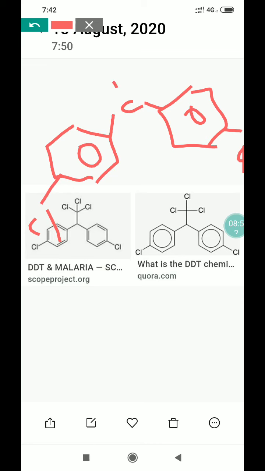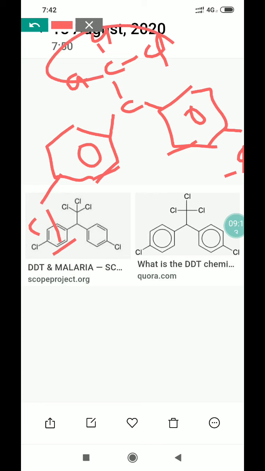This carbon is attached to another CCl3, and that's why it is called para-dichloro, diphenyl, trichloro, and because of these 2 carbon atoms, it is ethane. So dichlorodiphenyltrichloroethane.